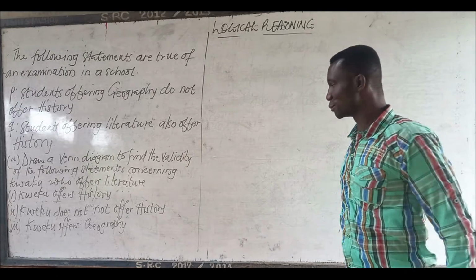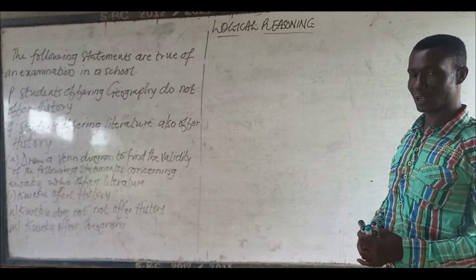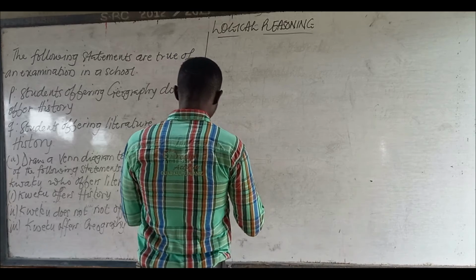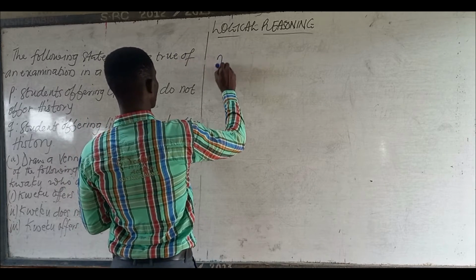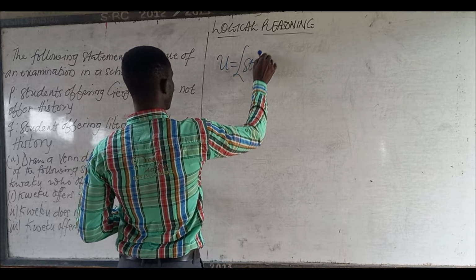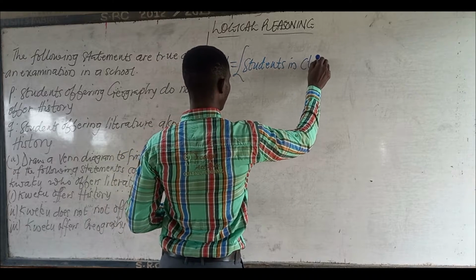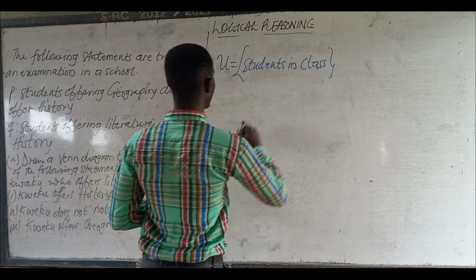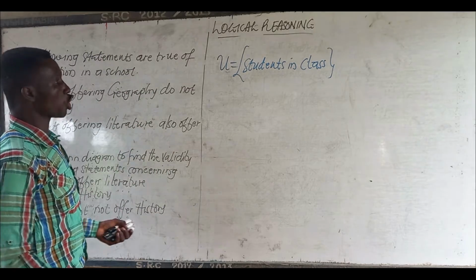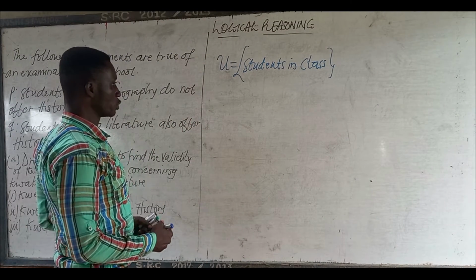Now let's use our diagram to determine the validity or otherwise of those statements that have been given to us. So clearly our universal set, we are talking about students in class. Students in class, because the question is clear. The following statements are true of examination in a school, or students in a school. Could be in a school or in a class. Whichever way you take it is correct.